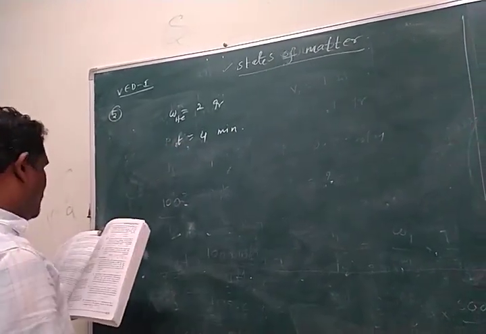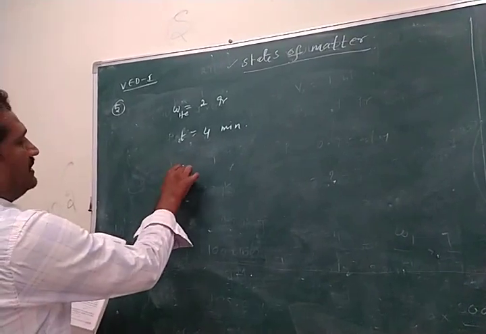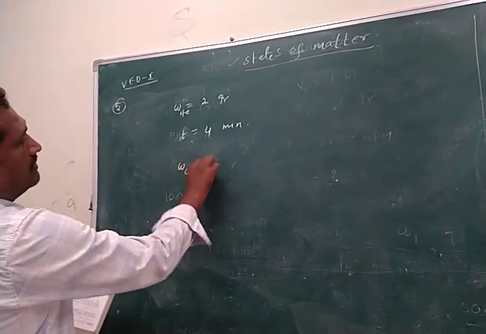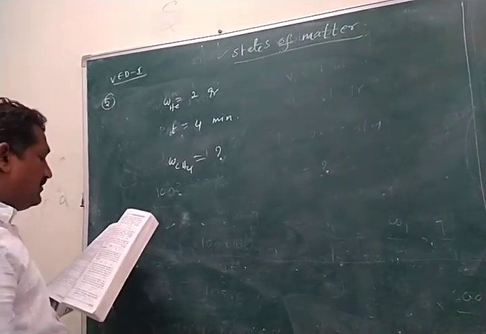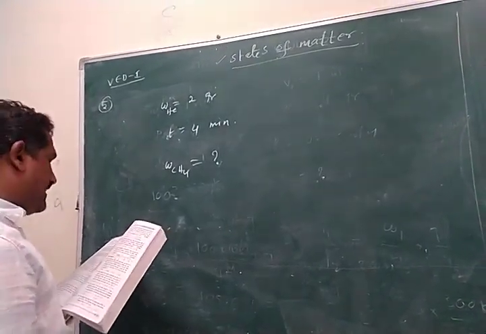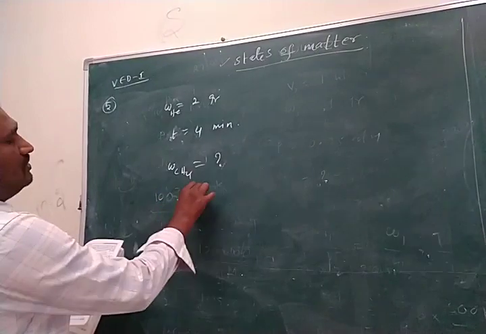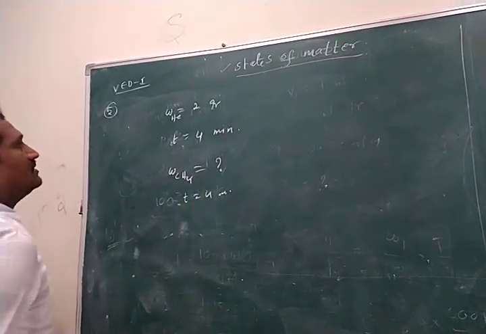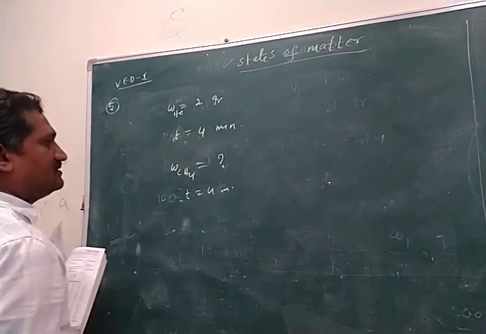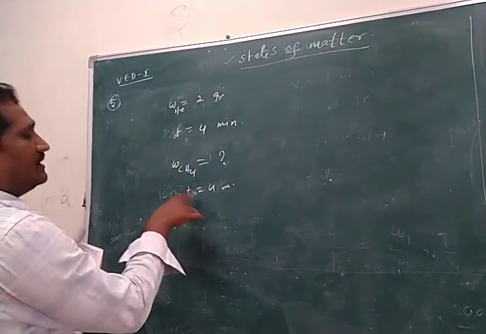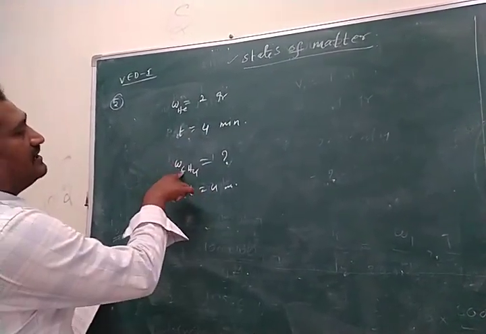And how many grams of methane? We have to calculate the weight of methane which would diffuse through the same plate at the same time. Here also the time is 4 minutes. So 2 grams of helium diffuses in 4 minutes, and in the same time we need the weight of methane.